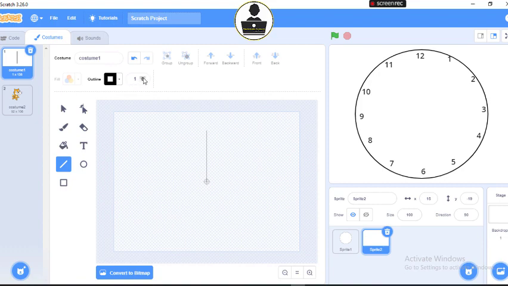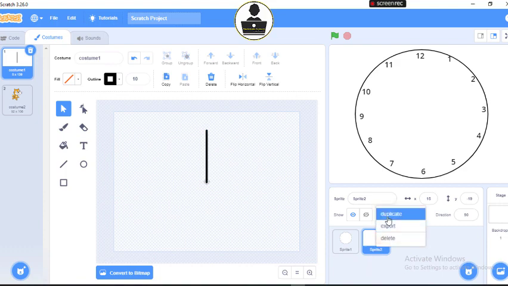Then I will come to my outline. I'll pick my pick tool first, then pick this shape, then go to my outline and increase the size. I'm using size 10. See my shape appear here. So what I just do, simple, I'll duplicate this one 2 times more. Just this one more time. So I have this.